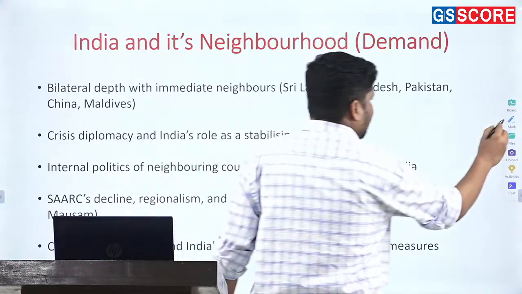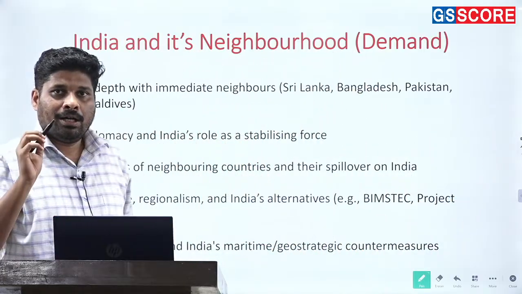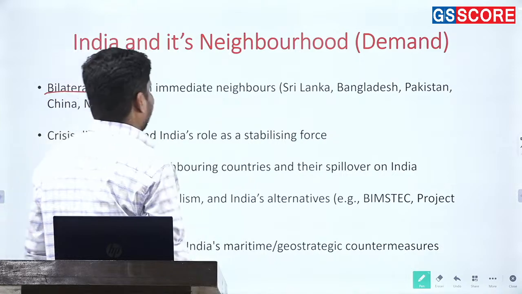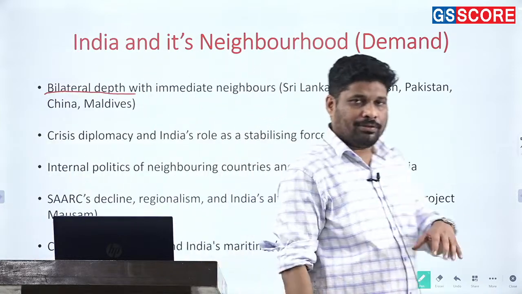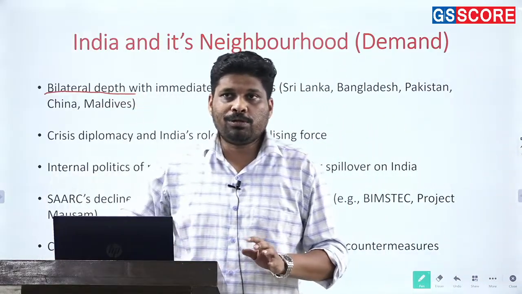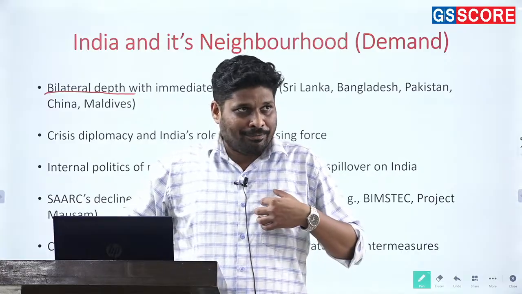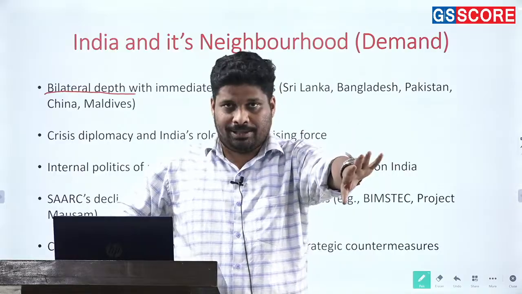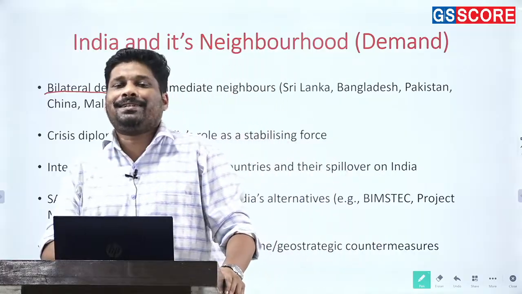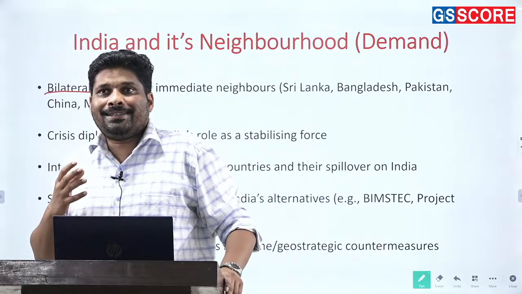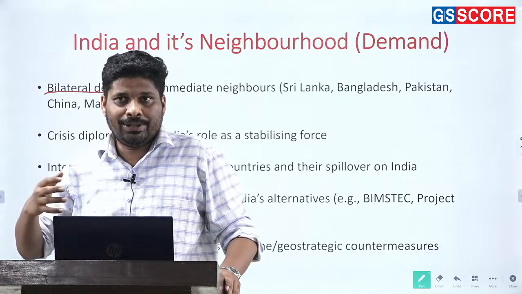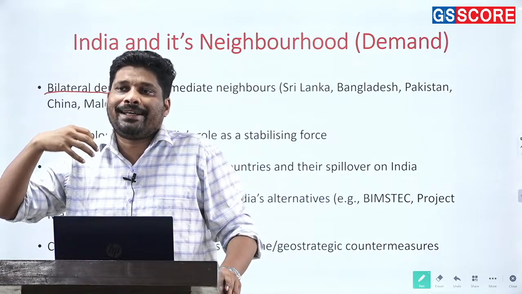So the first demand of the question on India and its neighbors will be for you to understand if there is any bilateral agreement between India and its immediate neighbors. Whenever you take into consideration India and its neighbors, also understand there are two aspects of it. One is India's immediate neighborhood, that is the SAARC countries, with which India has land borders or maritime borders. And second is India's extended neighborhood. When I say India's extended neighborhood, it is countries neighboring those countries which border India, or countries that are in near vicinity of India.